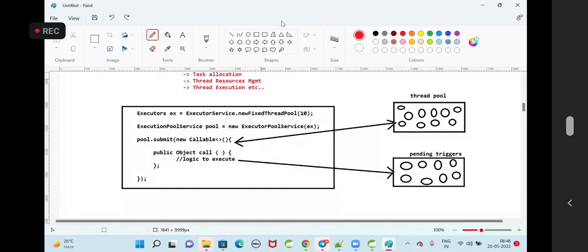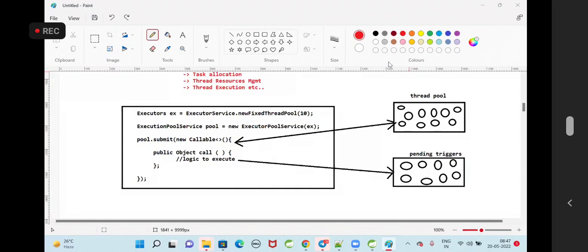What is the advantage of going with this concept, guys? Do we have an advantage or we don't have an advantage? Sir, at runtime we decide. At runtime we can pass the thread count to this thread pool function. Yes. Here we are not hard coding the thread count.